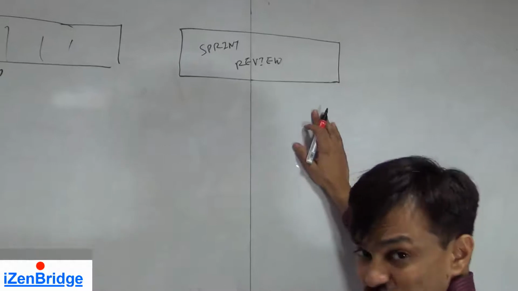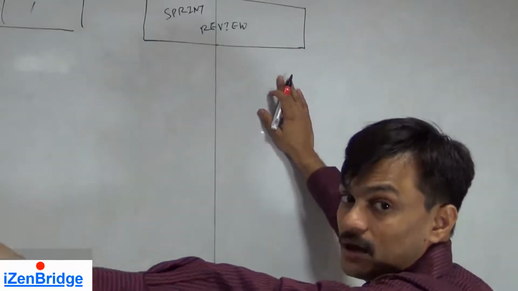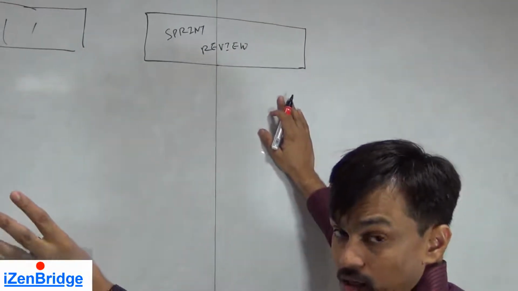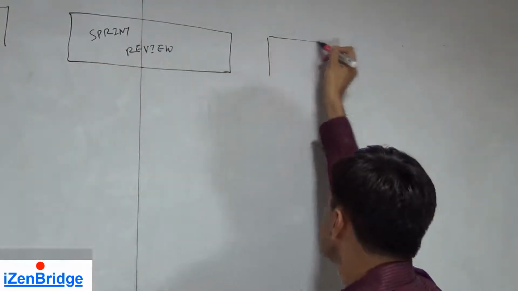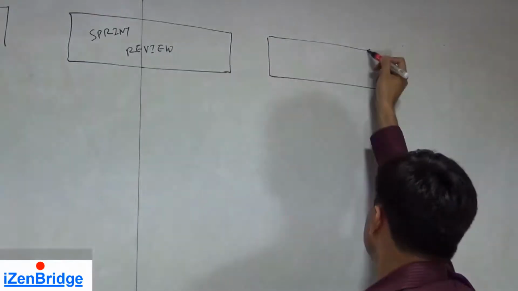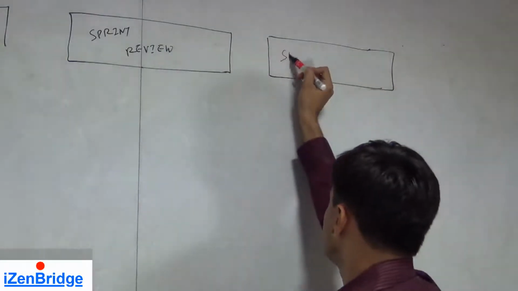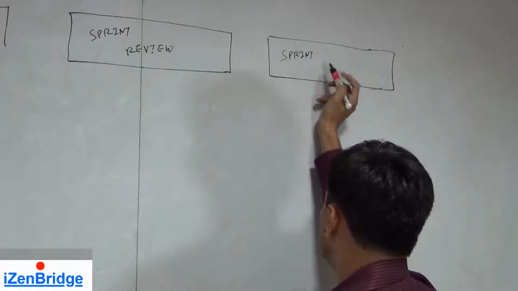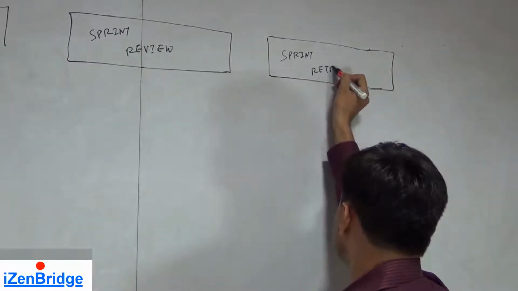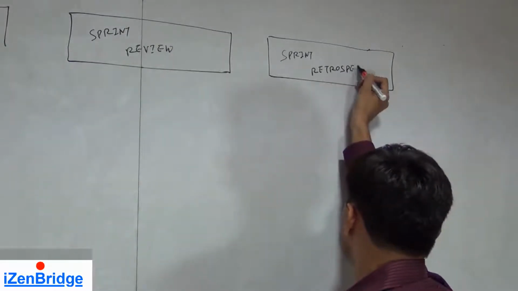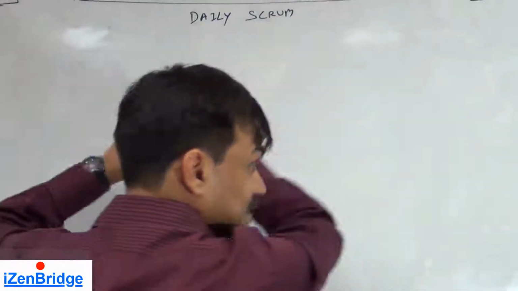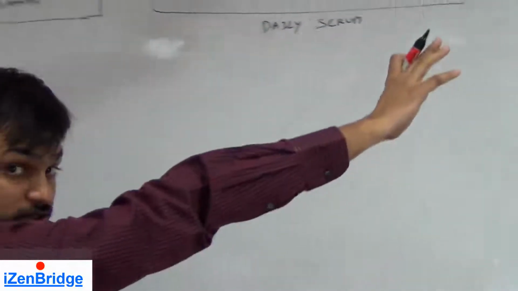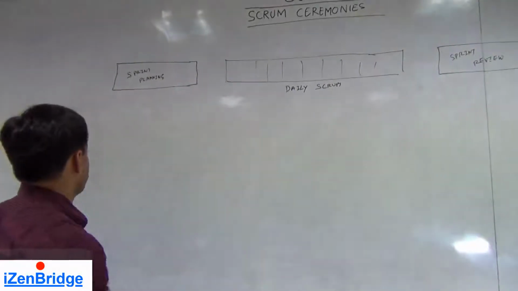Once everything is done, we look at what went well and what can be improved further in a ceremony called sprint retrospective. So these are the 4, and this is how they are distributed across the sprint timeline.